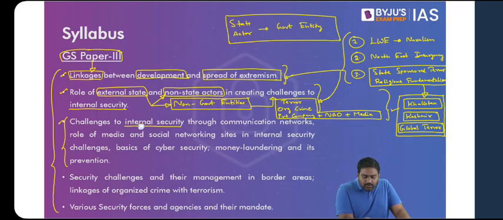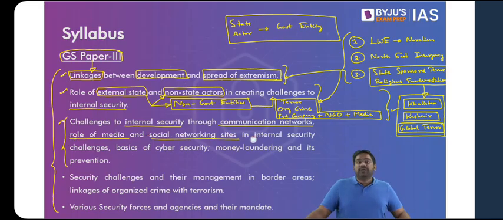Challenges to internal security through communication networks. Role of media and social networking sites in internal security challenges. Your communication platforms can be misused. Your media outlets, social media platforms, and the internet in itself can be misused by terror groups or foreign state actors to create security problems. I'm sure you know that through media and social media, fake news can be spread. Misinformation can be spread. Propaganda can be carried out. This becomes a security challenge. So that is exactly what we will study under this chapter.